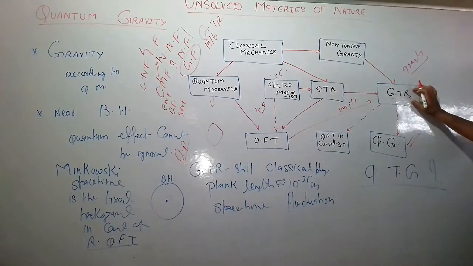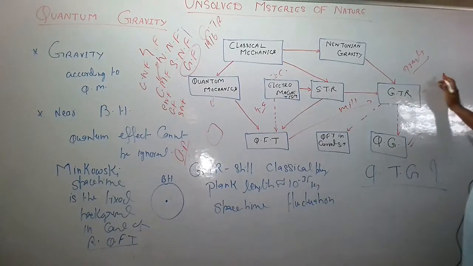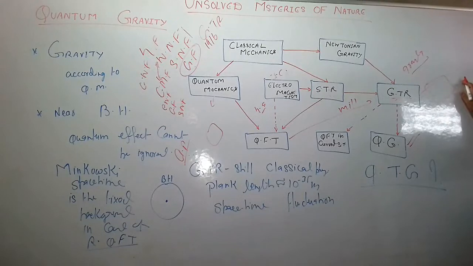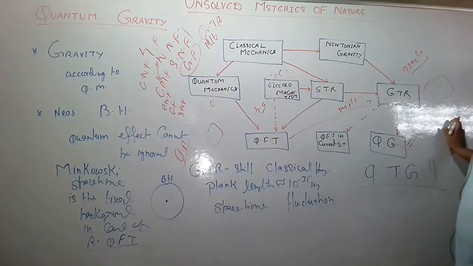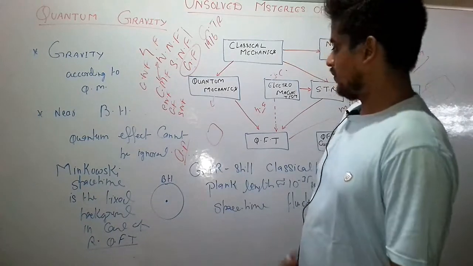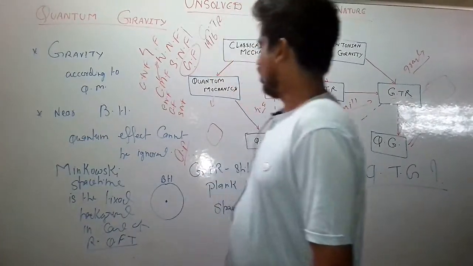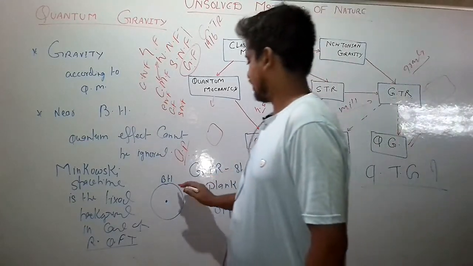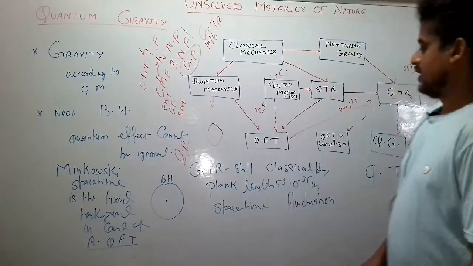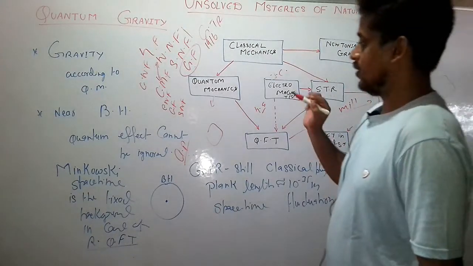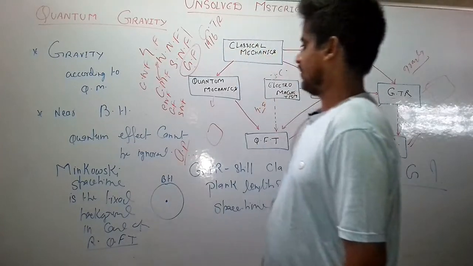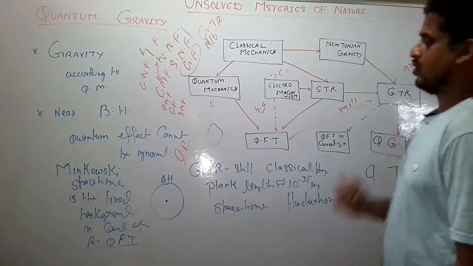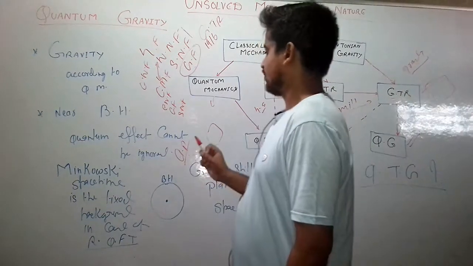Although the general theory of relativity can explain almost all the large scale structure in the universe, like galaxy formation, gravitational lensing and many others, when we come near a black hole, or when we are dealing with some occurrence near the black hole, then we need quantum gravity, because near the black hole quantum effects become much more prominent.